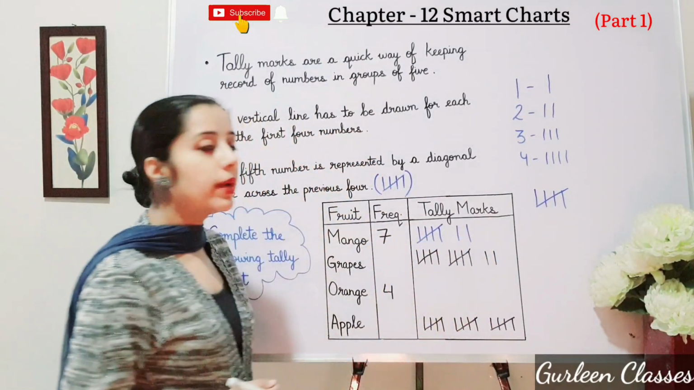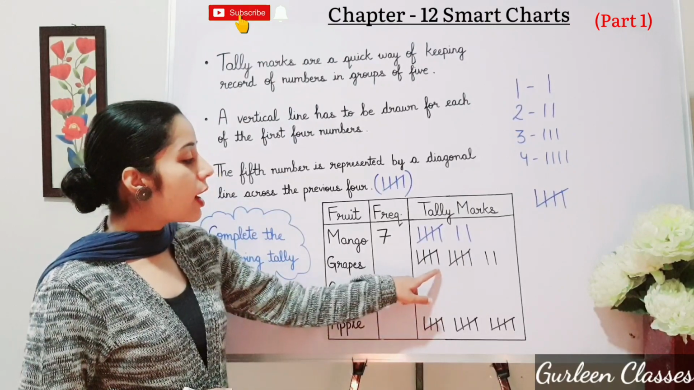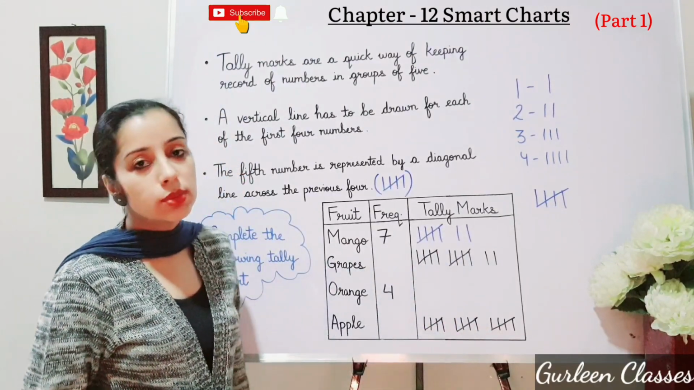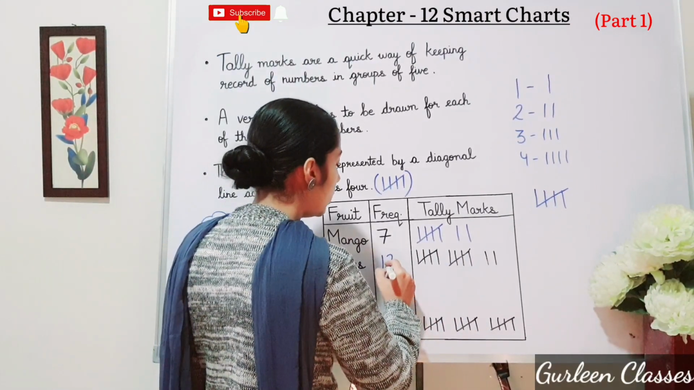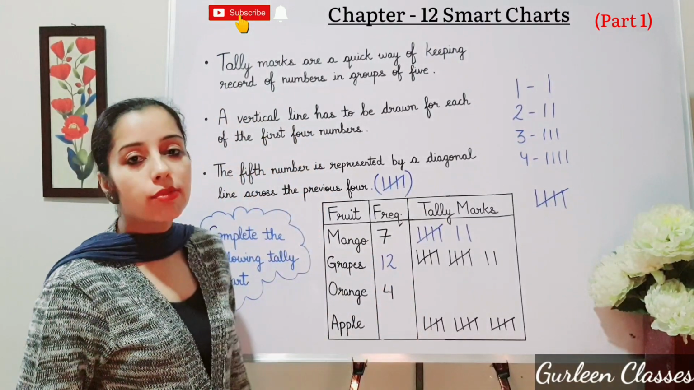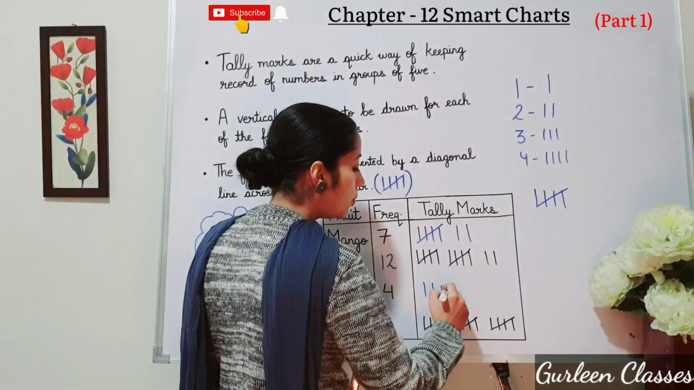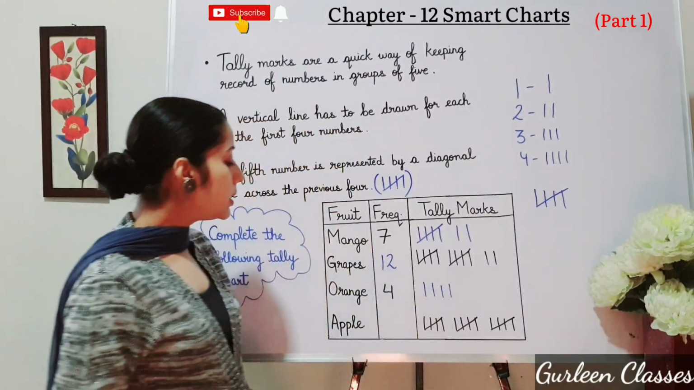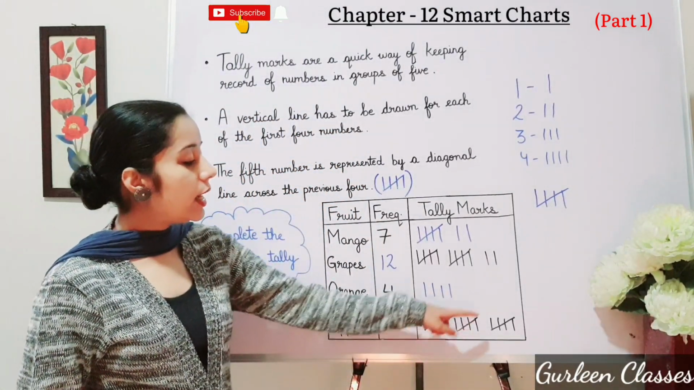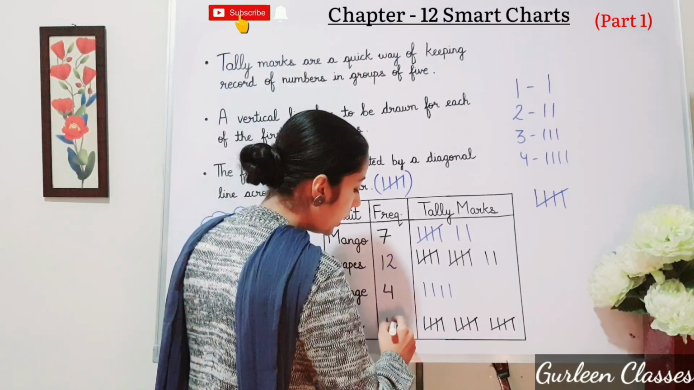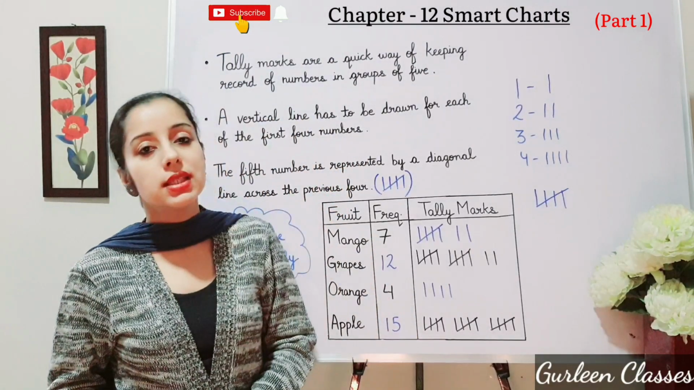So what will be the frequency for grapes? 5, 10 plus 2, 12. So it will be 12. Now draw tally marks for orange, that is 4. So tally marks will be 1, 2, 3, 4. What will be the frequency for apple? 5, 10, 15. So the frequency will be 15. I hope students tally marks is clear.